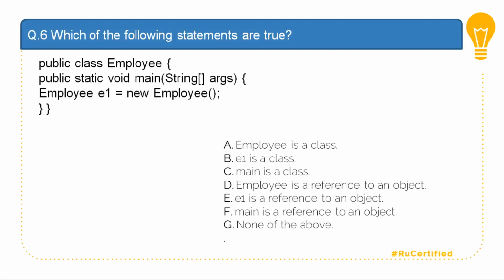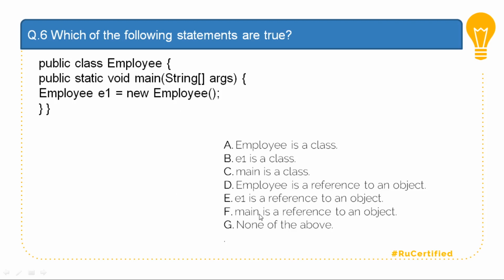Question number 6. Which of the following statements are true? Public class Employee contains a main which has Employee e1 = new Employee. In this case, the option that says Employee is a class is correct. E1 is a class is incorrect because e1 is a reference. Main is a class is incorrect because main is a method. Employee is a reference to an object is incorrect because Employee is a class. E1 is a reference to an object is correct because e1 is referring to the new Employee object. Main is a reference to an object is wrong because main is a method, as we discussed.